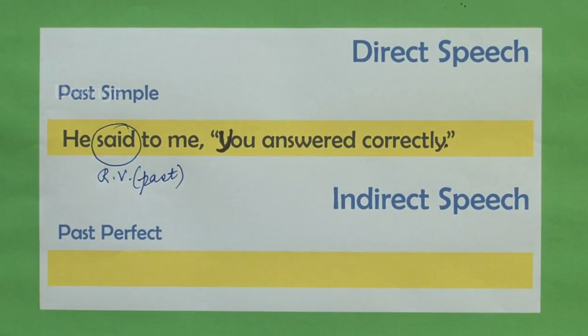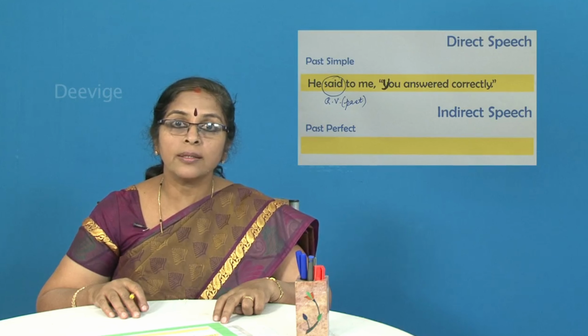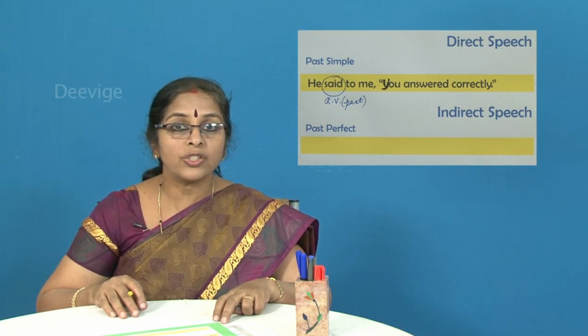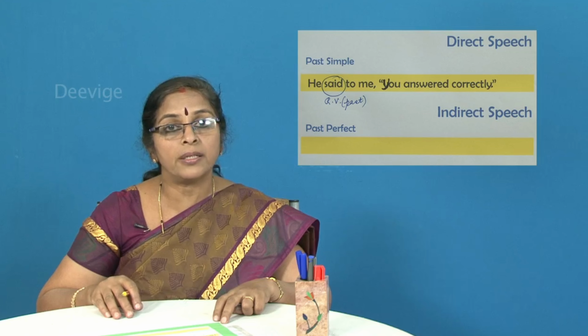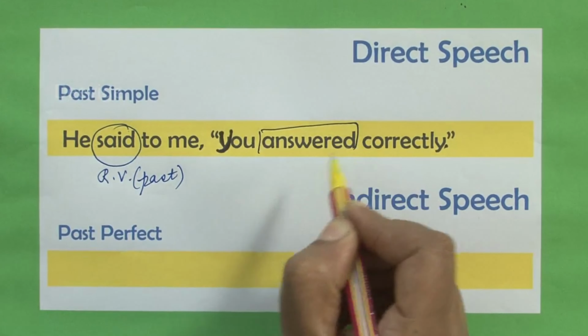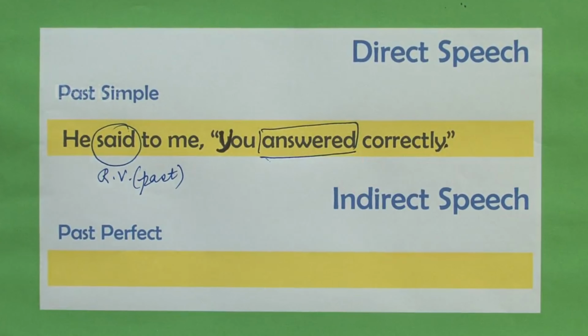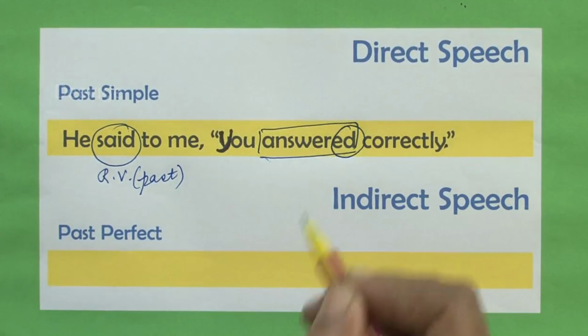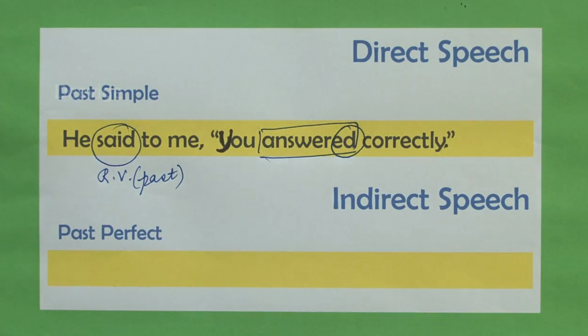Now, what is the sentence that has been given to us? The sentence says, you answered correctly. Now, do we have any auxiliary verb in the sentence which is within the inverted commas, students? Obviously not. The only word that you have indicating the verb is the word answered. So, answered is the verb and it ends with the letters ed. So, we have already discussed that if the verb ends with the letters ed, it indicates past tense.